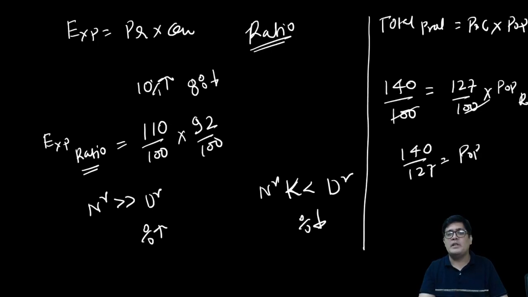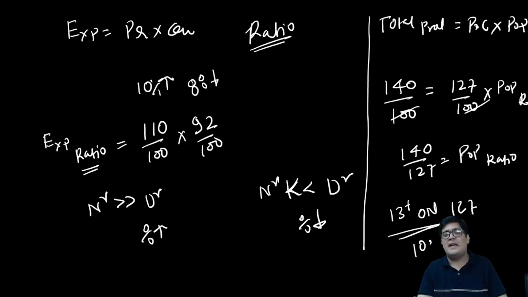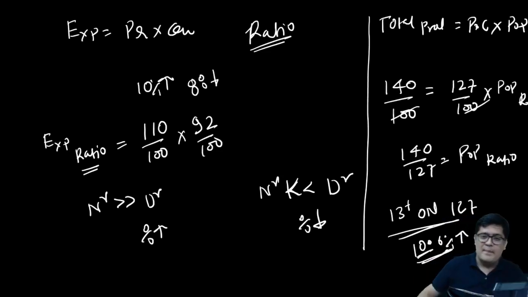This is the population ratio. Because the numerator is more, how much is it more? It is 13 more on 127. If we multiply by 100, you have the percentage change: 10.5, 10.6% increase in the population. Now, is this the only way to solve? No, beta. This is the fastest way to solve. Acha, I'm in the middle of that.